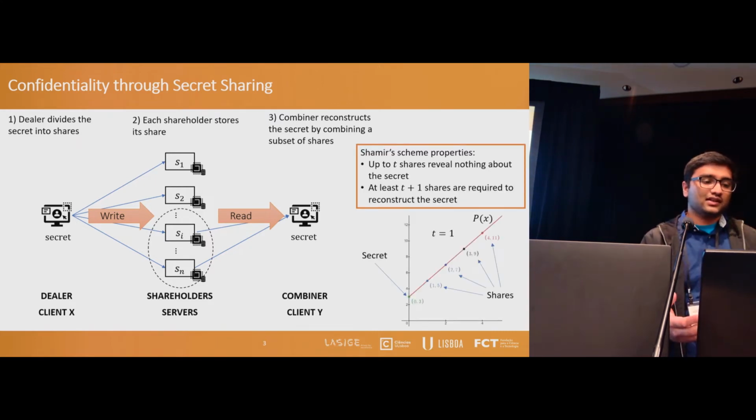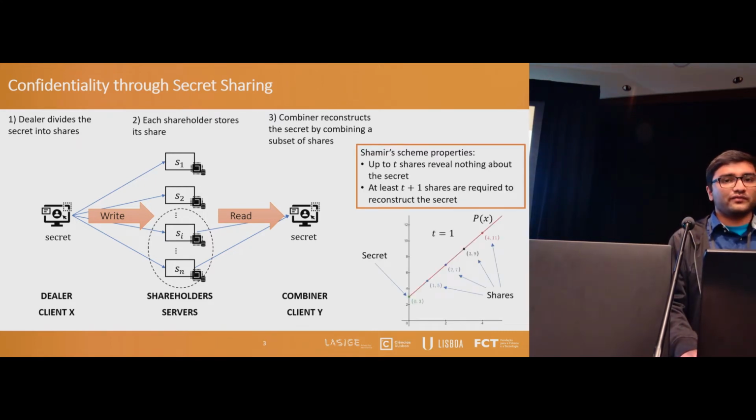To implement this mechanism in practice, we use the Shamir scheme because the share size in this scheme does not depend on the number of servers nor the number of faults tolerated by the system. Without going into detail, in this scheme, the secret is encoded in a random polynomial and the shares are computed as points on this polynomial, as shown in this example.